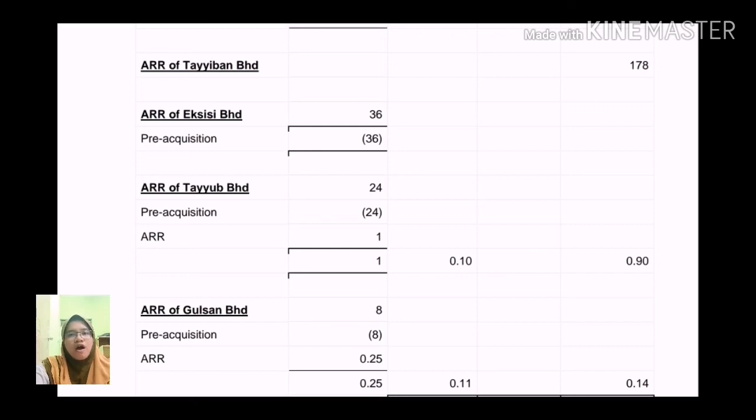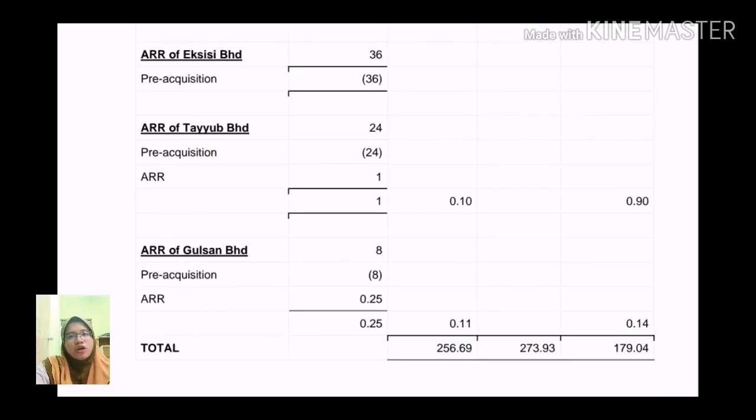then we plus the ARR of 0.25 that happened at the end of the year ended. The 0.25 million will be distributed to group and NCI according to the interest. And lastly, we calculate the total. The group retained profit amounts to 273.93 million, NCI 256.69 million, and group ARR amounts to 179.04 million. This amount we will record in the SOFP under equity.